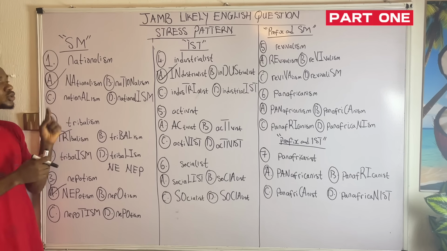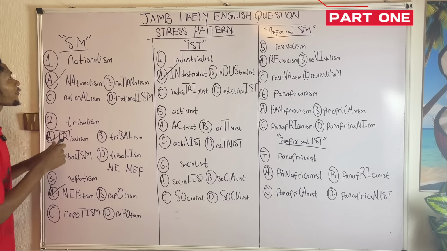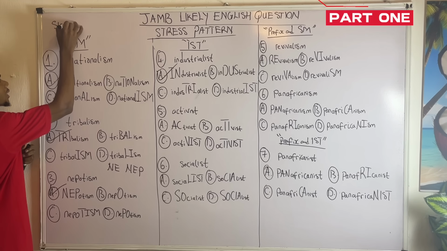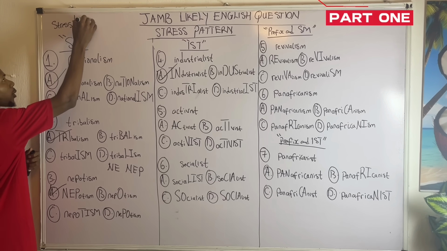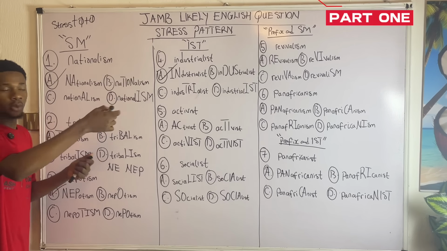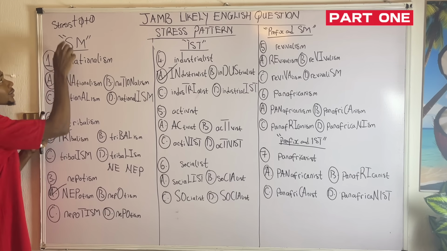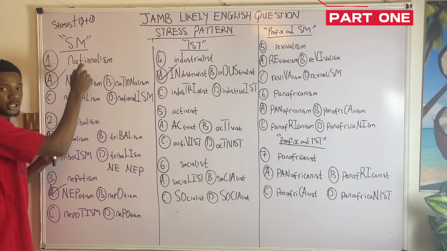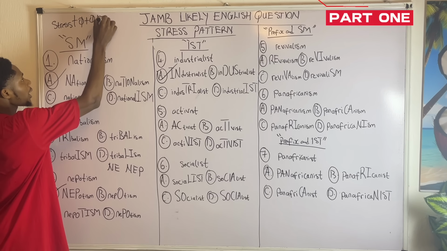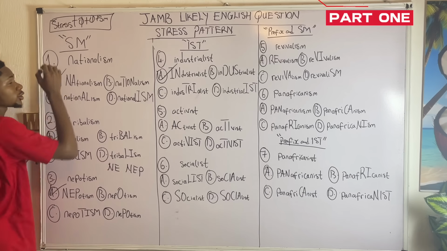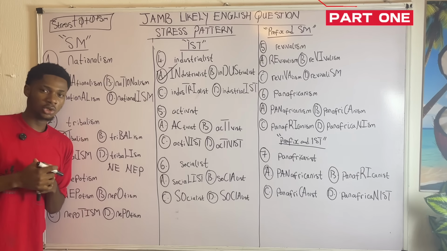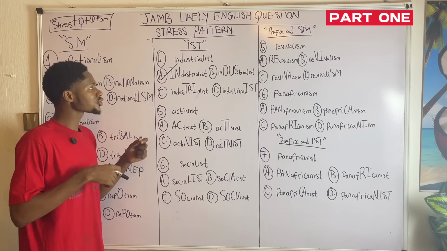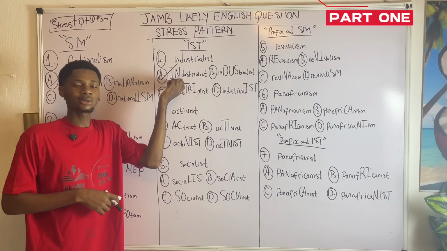You can say that the rule is similar with what the first rule we talked about. That is what now? Words ending with SM. Even with this, we can then get a general formula. Since the stress is always on the first syllable, we can say that the formula is what now? Stress, plus any syllable can come in between. All of these could be 3-4 syllables. In this case, for example, we're having na, that's the stress. Sure, na, li. All of that are the syllables in between. And then it must end what now? SM. That's the trick. You can take note of this formula. If you want to learn it, make sure you learn it very well. Now industrialist. The rule is also saying that we are going to stress what now? The first syllable. That is in this case in.